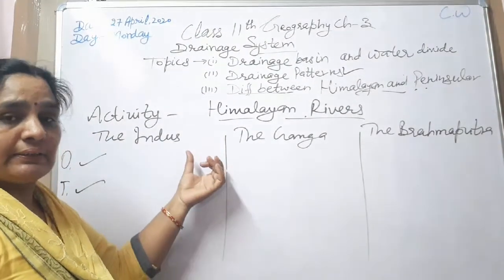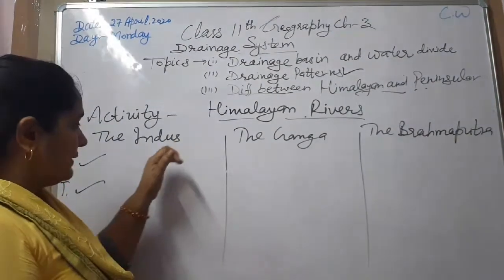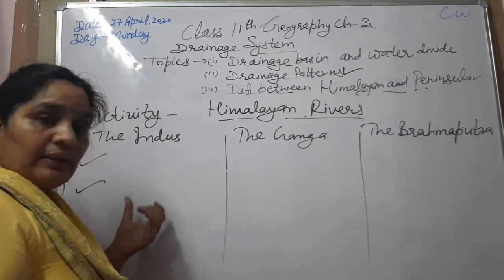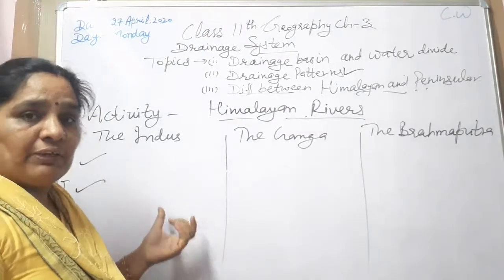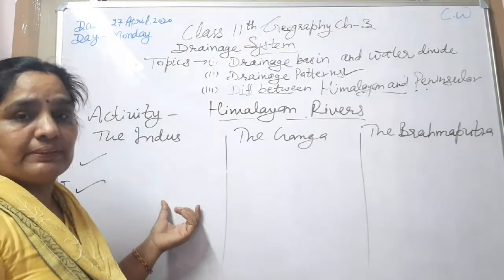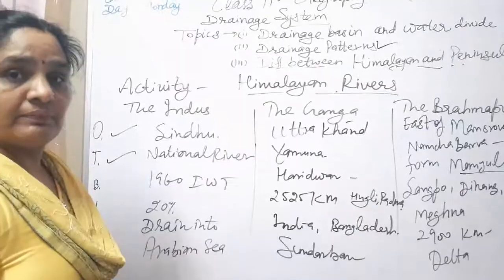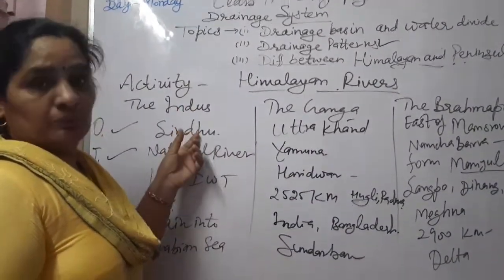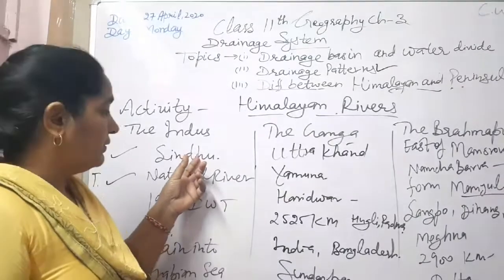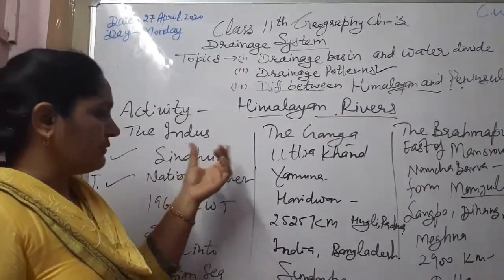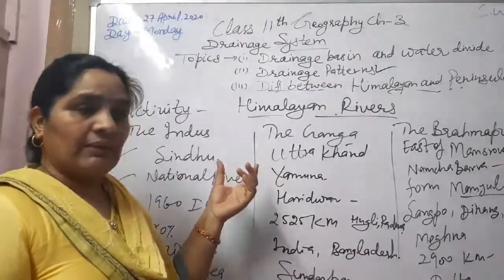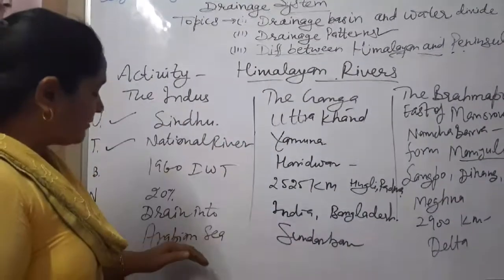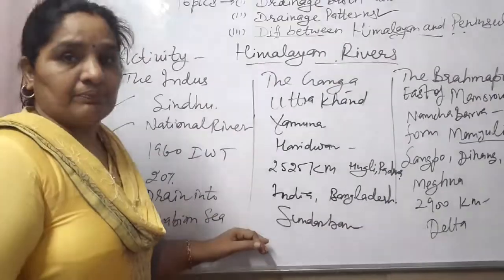Most of the part drained by the Indus River is in Pakistan. Due to the Indus Water Treaty, we can use only 20% of the water of the Indus River. Indus River is known as the Sindhu River also. And in the earlier classes we have discussed the Indus civilization, Sindhu Sabhyata, like that. And it drains its water into the Arabian Sea.